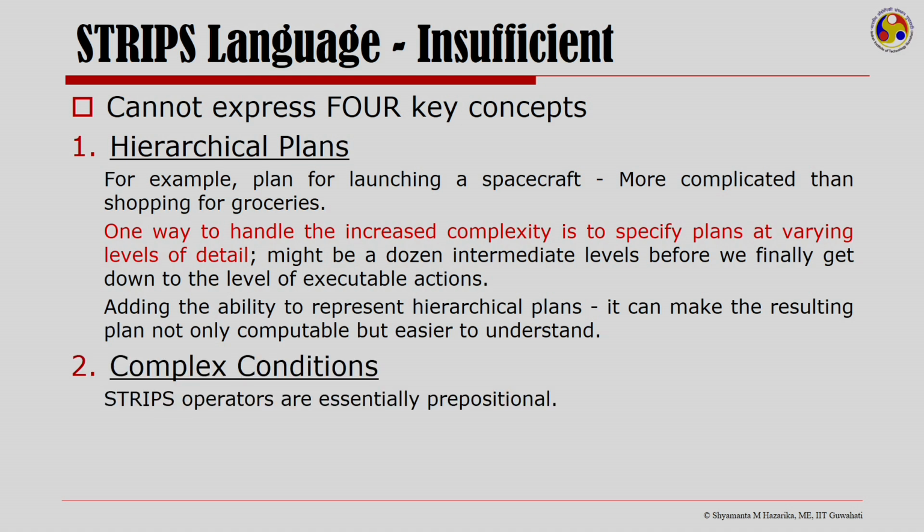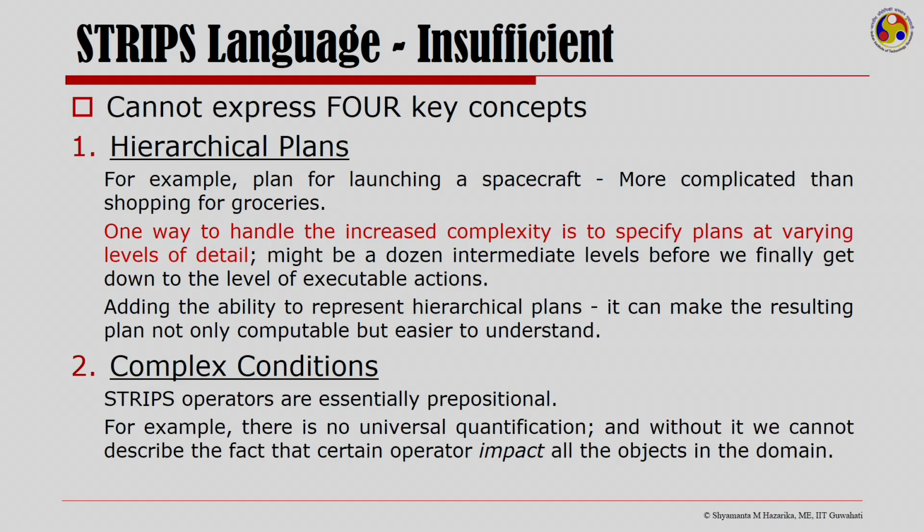The next key concept that is not possible to be expressed in STRIPS is complex conditions. Now, STRIPS operators, if you remember, are essentially propositional. For example, there is no universal quantification, and without universal quantification, it may not be possible to describe facts that certain operators impact all objects in the domain. STRIPS operators are actually unconditional.